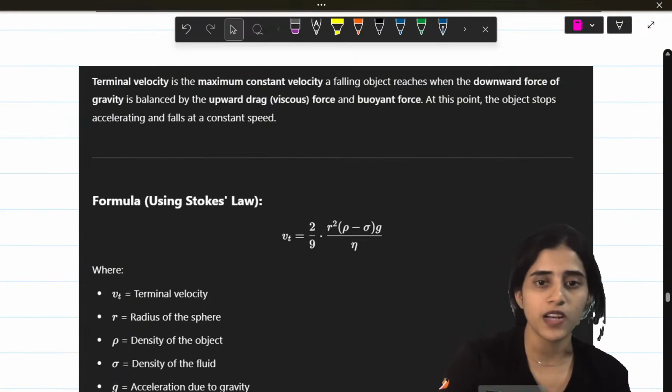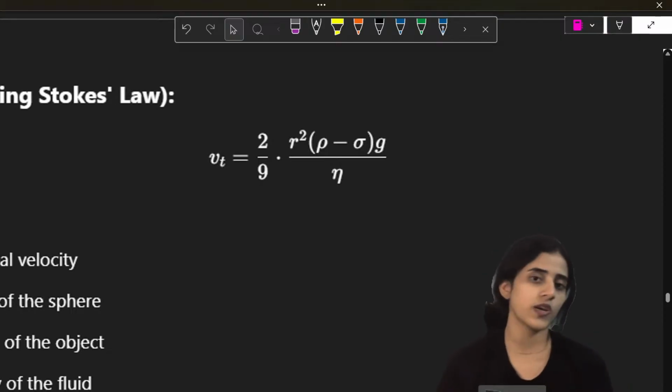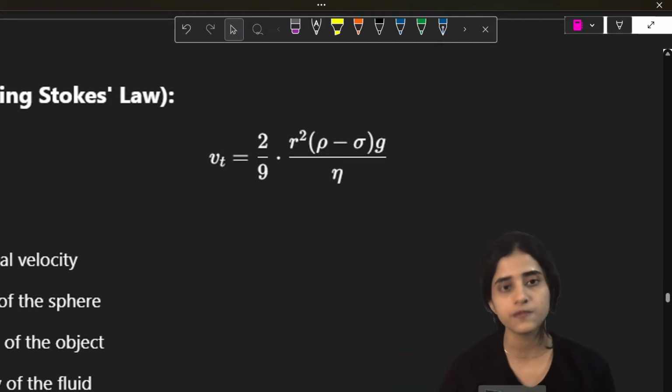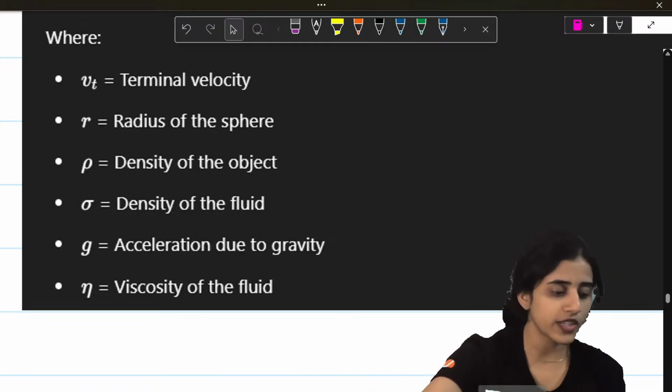Alright, now the formula for that is also important. V_T equals 2 by 9 R squared (rho minus sigma) g by eta. I've also said what each term is. You can go through that.